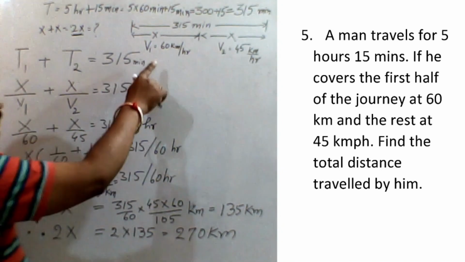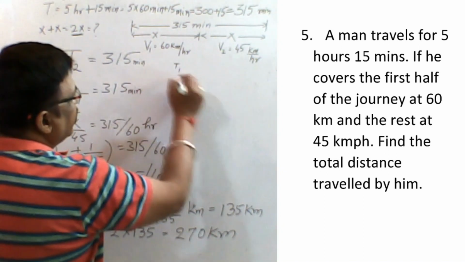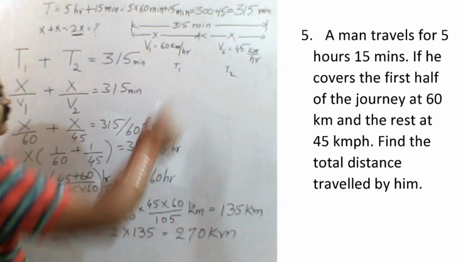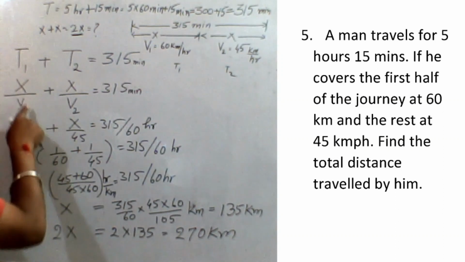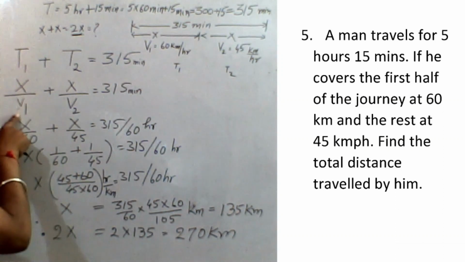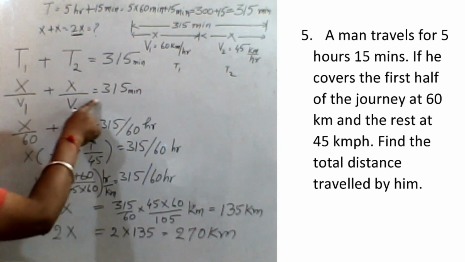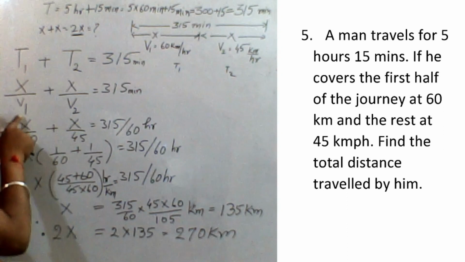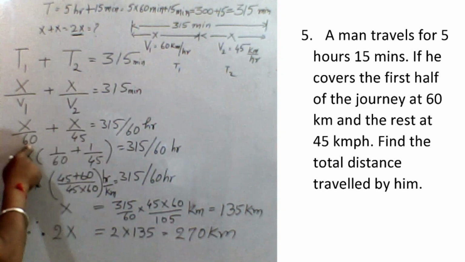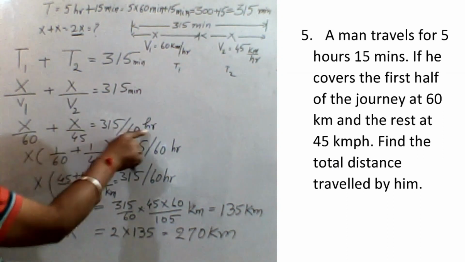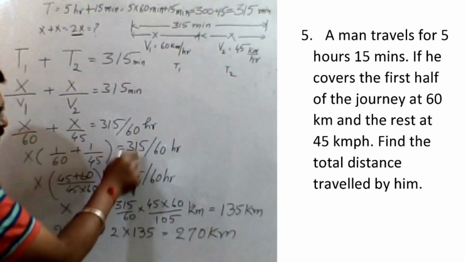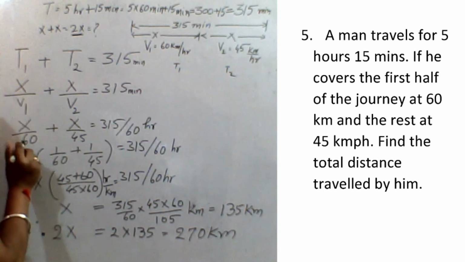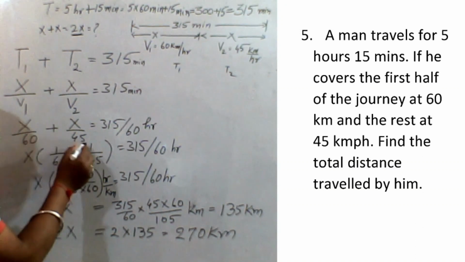Now, suppose he takes T1 time here and T2 time here. The total time is given, T1 plus T2 is equal to 315 minutes. So T1 is distance by velocity, x by V1, plus T2, x by V2, is equal to 315. Here V1 is given as 60 and V2 as 45. Since it is in minutes, convert into hours, divide by 60, because the speeds are given as 60 km per hour and 45 km per hour.